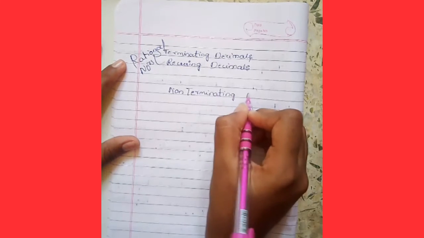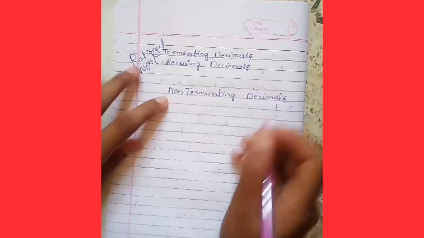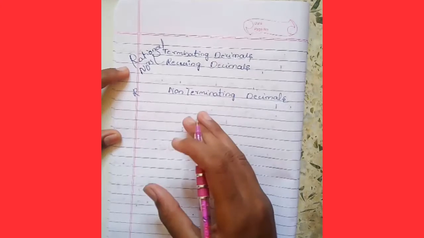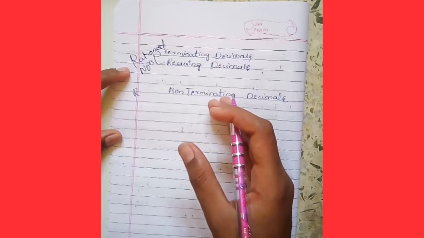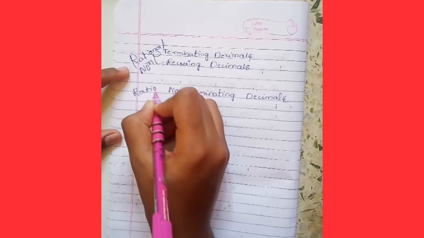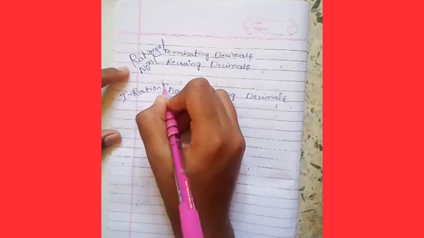And if there are non-terminating decimals with the repetition of the numbers, that is considered a rational number. It may be recurring or non-recurring. For example, I say here that is an irrational number.